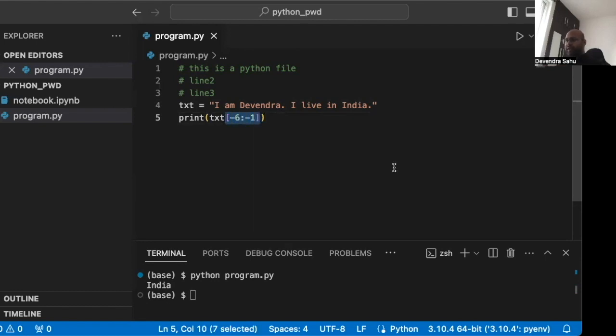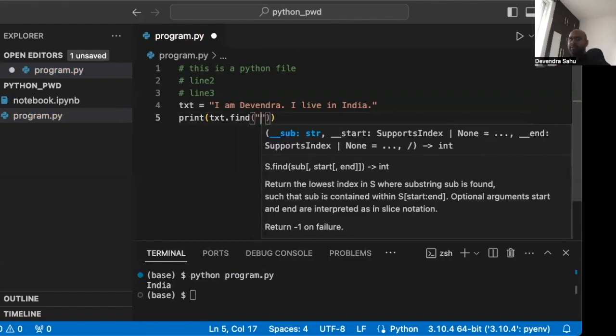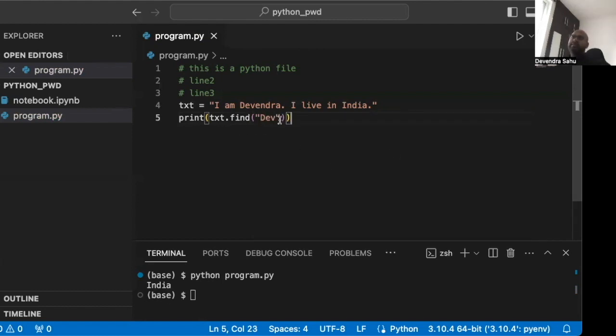There's a function called find, and you can search for it. Let's say I want to find Dev. So text.find Dev. This will return the index where we find Dev and where it starts. So it will return the index of this capital D here. Let's run it and see. Right? The index is 5. 0, 1, 2, 3, 4, 5. So this is find.